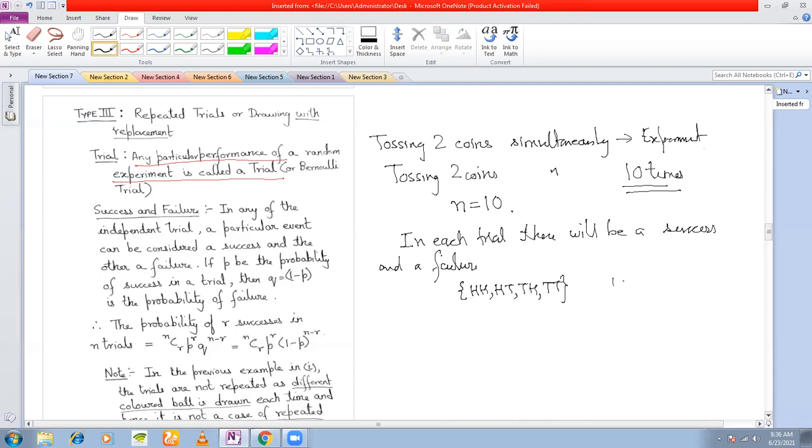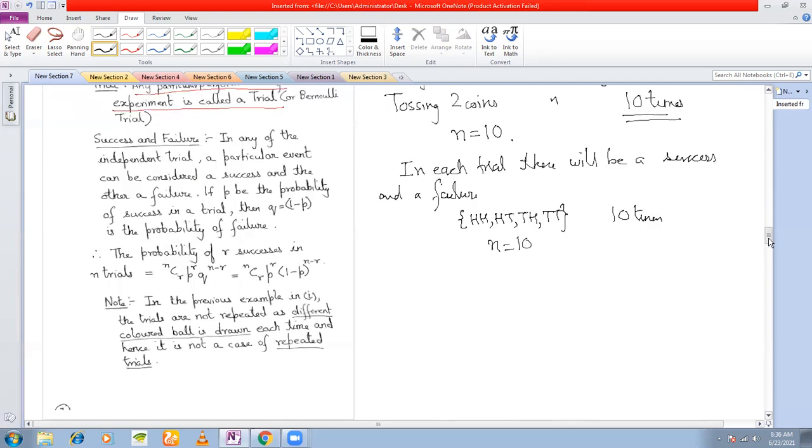Suppose I'm tossing 2 coins 10 times. Then clearly the number of trials here is 10. I can define the appearance of exactly one head as a success.